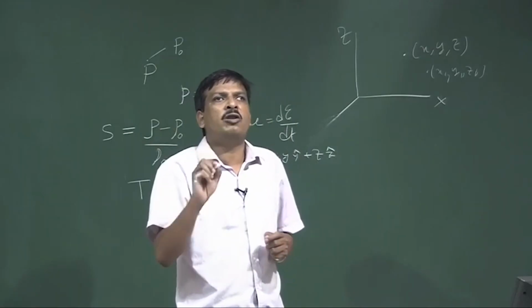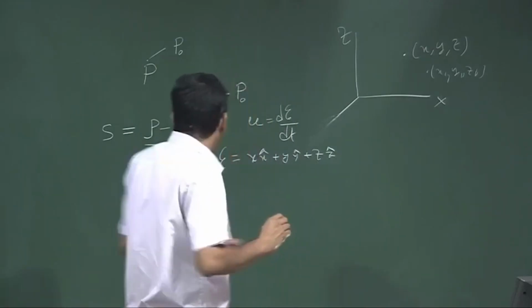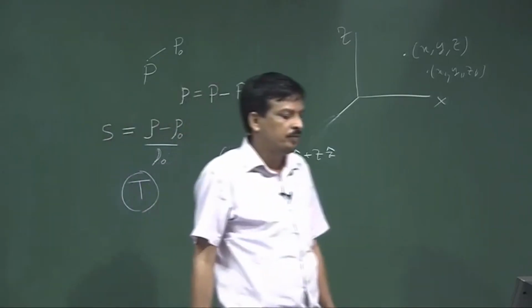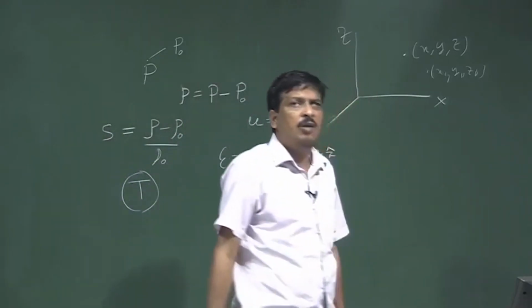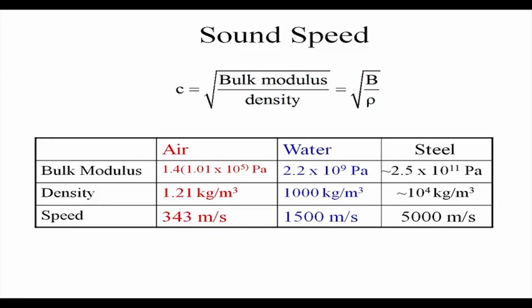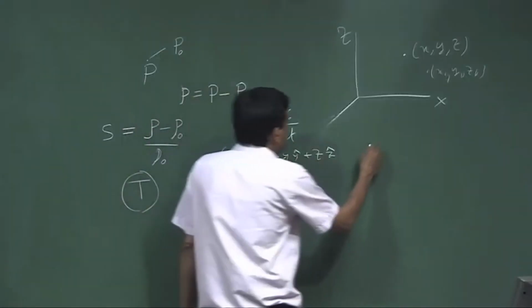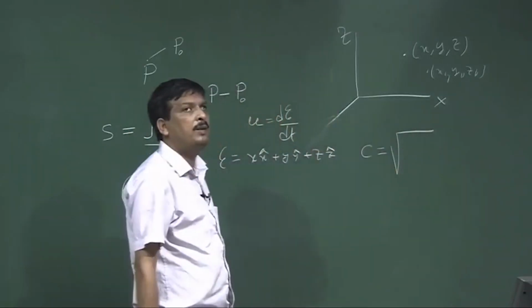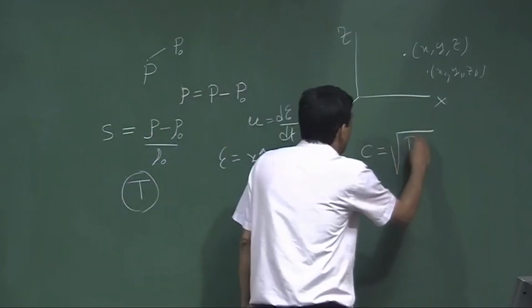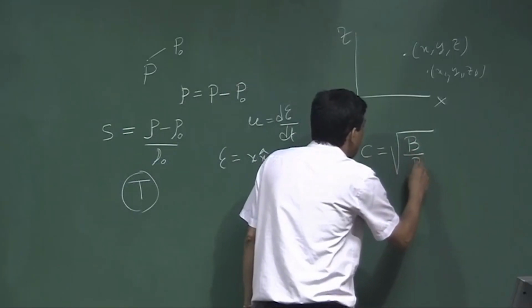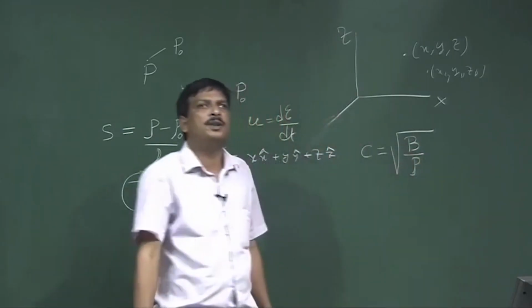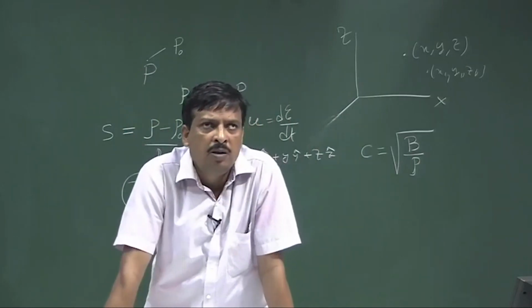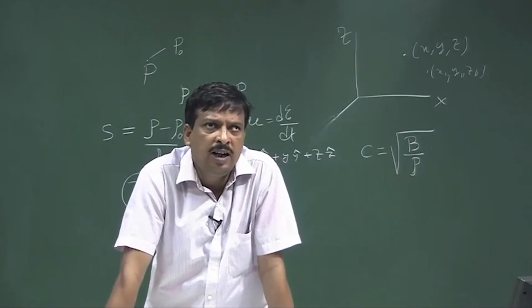So, that means the process is adiabatic. T is the temperature, which is in Kelvin scale. Now, what is the velocity of the sound? If you see, the velocity of the sound is nothing but the root over of bulk modulus divided by the density of that medium. So, the velocity of the sound is root over of bulk modulus divided by the density.